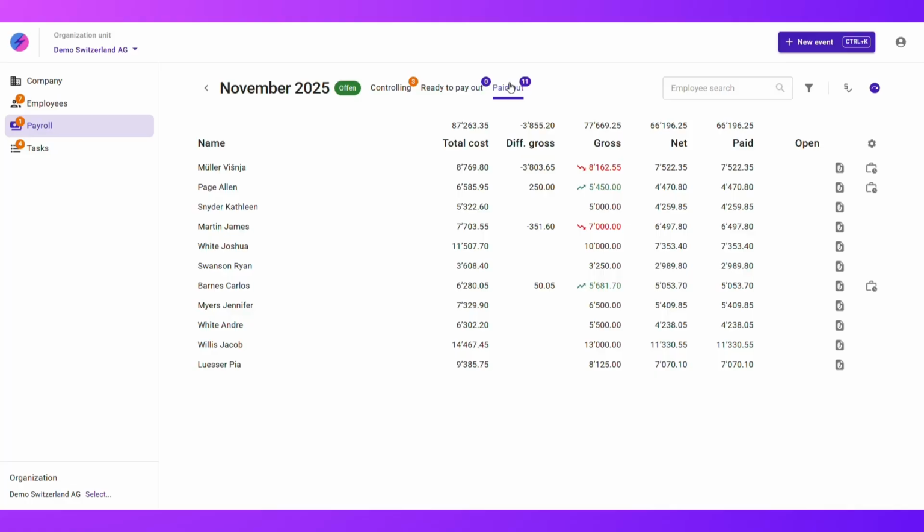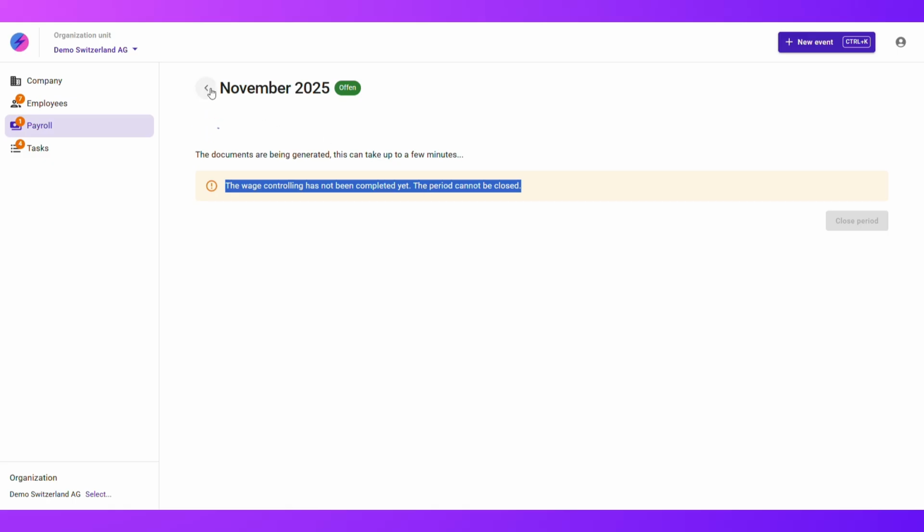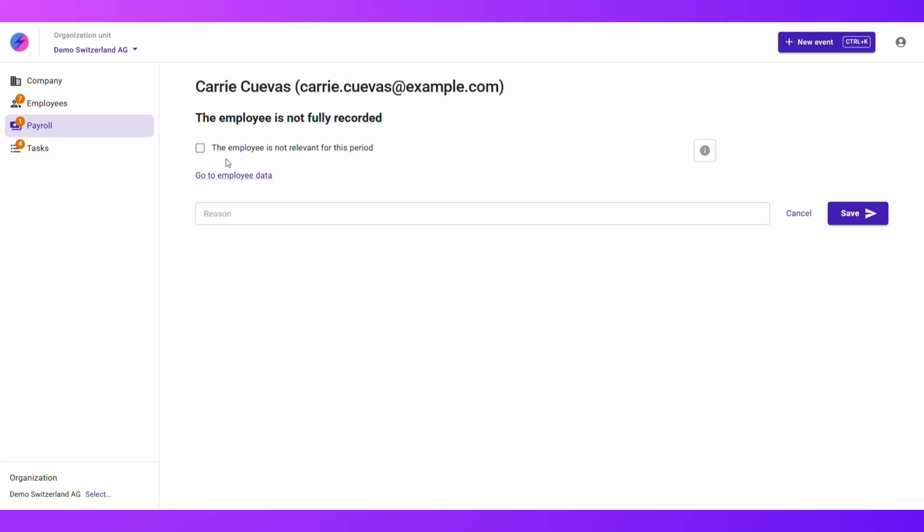Once all employees have been paid, the period can be closed. To do this, click on the Go to Period Completion button. The system checks if relevant data is missing. In our example, there is missing data from Carrie, who is going to enter in the company. We set this to irrelevant as Carrie has no salary in the current period.